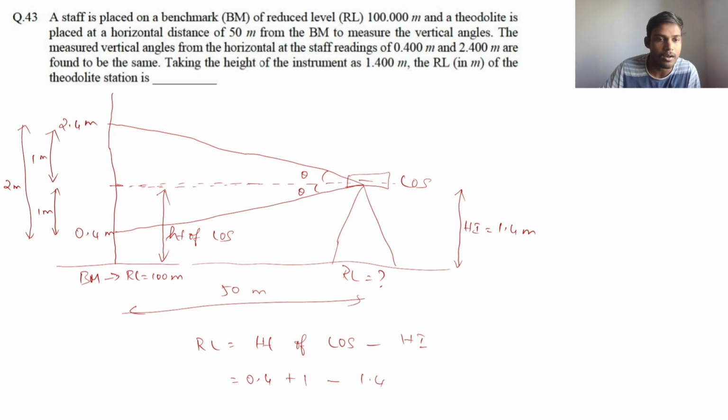So this is from the RL of benchmark. From the RL of benchmark, it is 0.4 meter and 1 meter. So 100 plus 0.4 meter plus 1 meter minus 1.4 meter. We will get 1.4 minus 1.4. So finally we will get 100 meter because the RL of benchmark itself is 100 meter. So the line of sight elevation will be 100 plus 0.4 plus 1, so it is 101.4, minus height of instrument, that is 1.4, and we will get RL equal to 100 meter. So the answer is 100 meter.